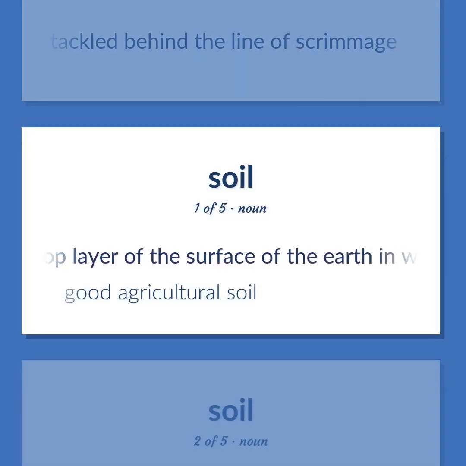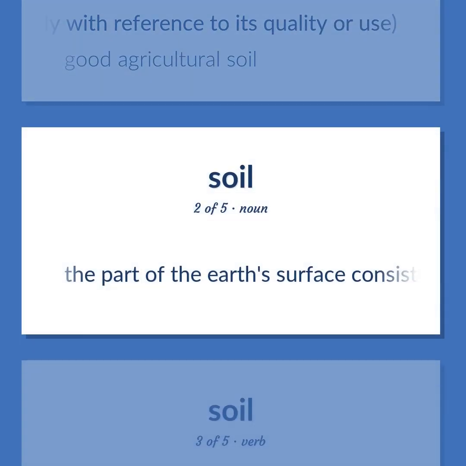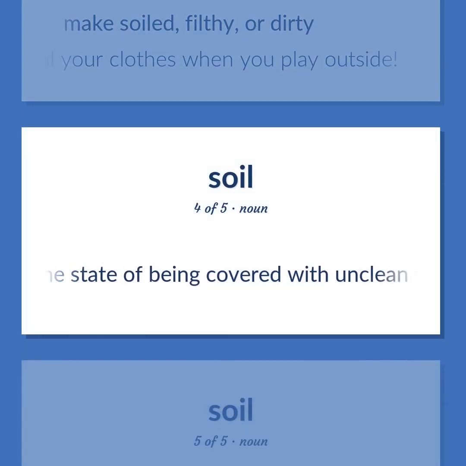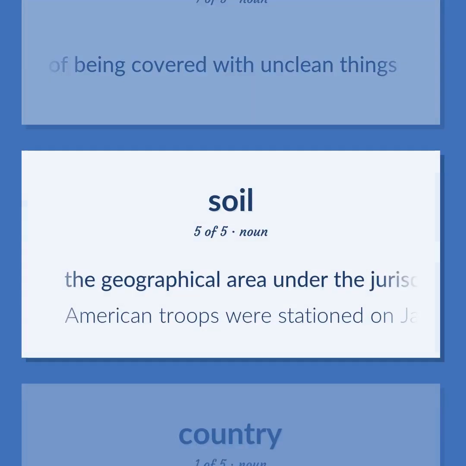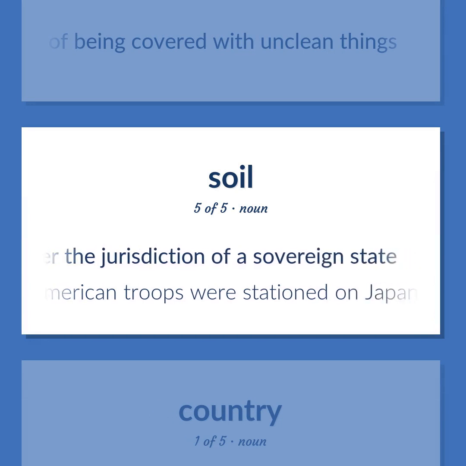Material in the top layer of the surface of the earth in which plants can grow, especially with reference to its quality or use. Good agricultural soil. The part of the earth's surface consisting of humus and disintegrated rock. Make soiled, filthy, or dirty. Don't soil your clothes when you play outside. The state of being covered with unclean things. The geographical area under the jurisdiction of a sovereign state. American troops were stationed on Japanese soil.